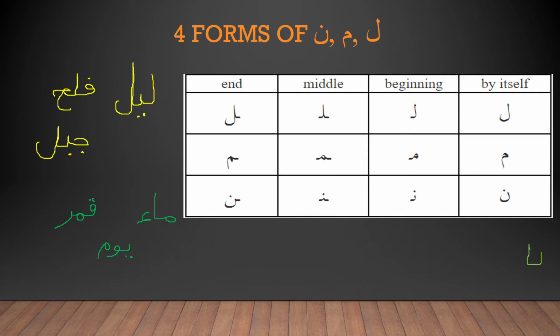This is noon. This is noon and ha. Noon, ha, lam, nahl. Then bintun. There is, put the dots, then you can see that there is ba, there is noon in the middle, and then there is ta. Then at the end comes ain, which means eyes or one eye.